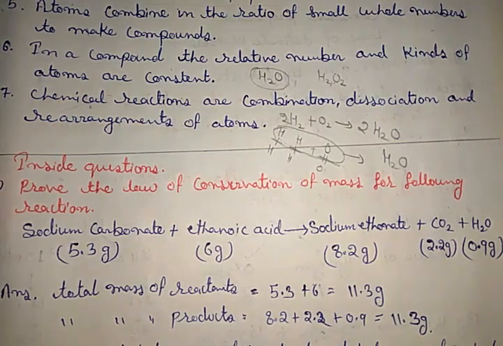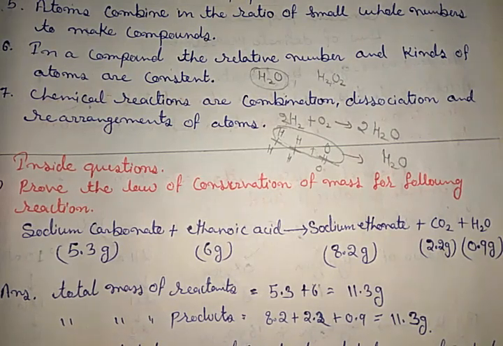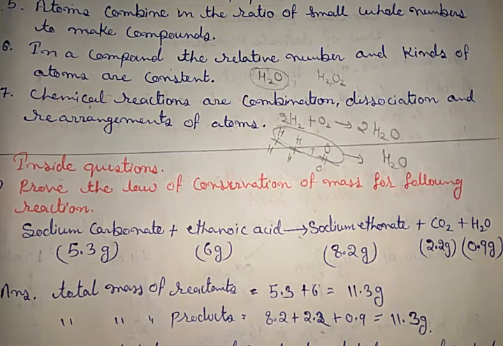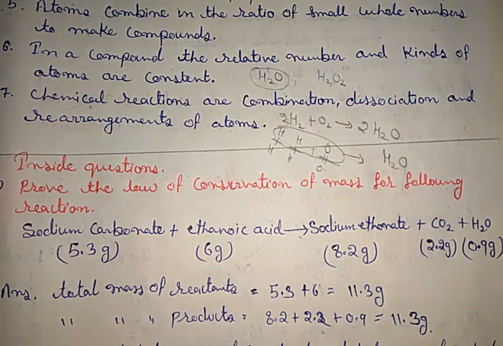As you know, the law of conservation of mass says that the total mass of reactants is equal to the total mass of products, because mass can neither be created nor destroyed.